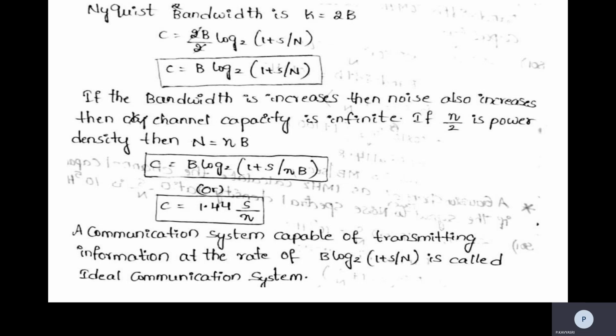A communication system capable of transmitting information at the rate of B log 2 1 plus S by N is called the ideal communication. So in any ideal communication, the information rate that can be transmitted will be B log 2 1 plus S by N.